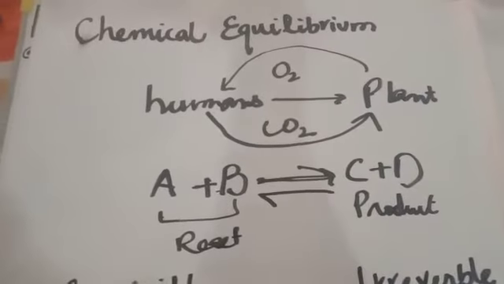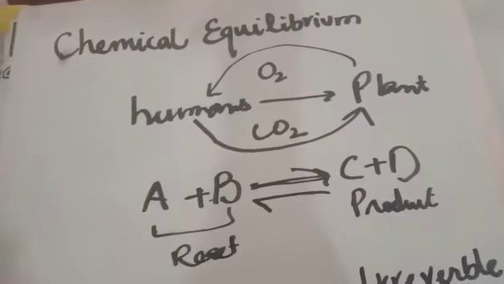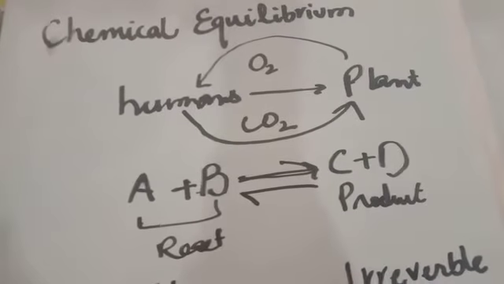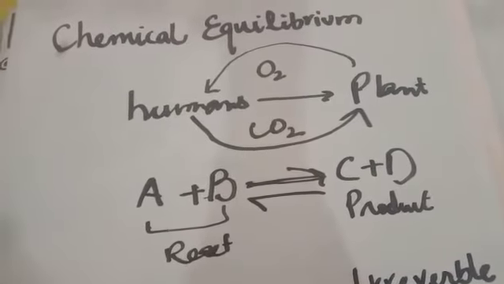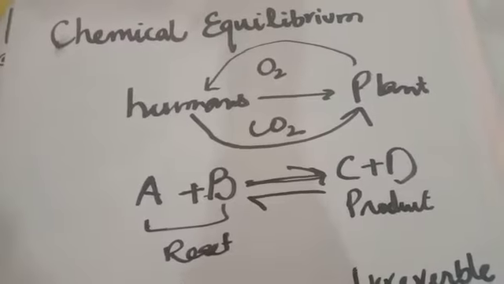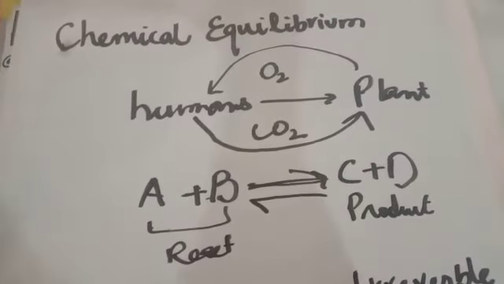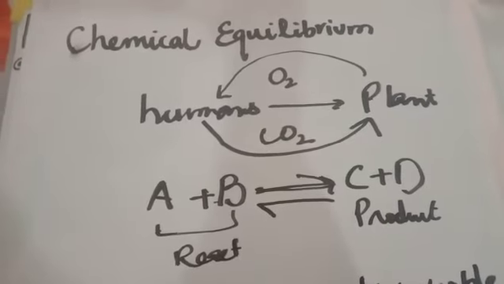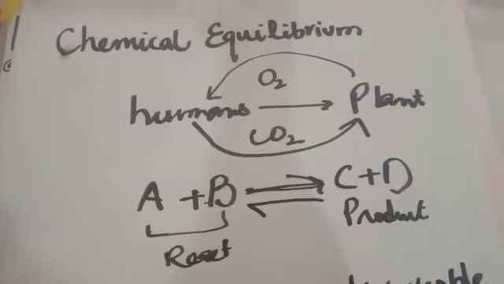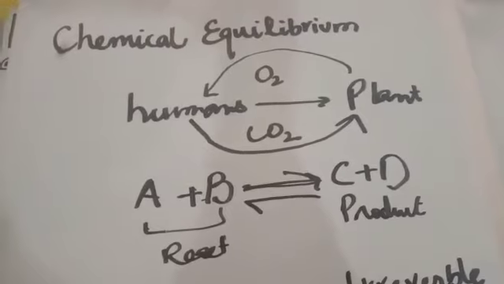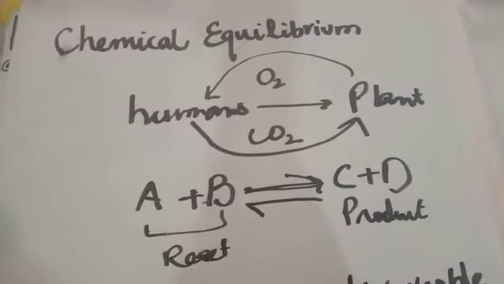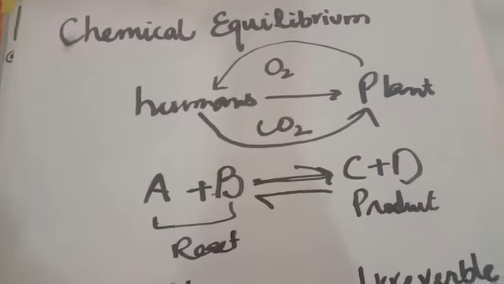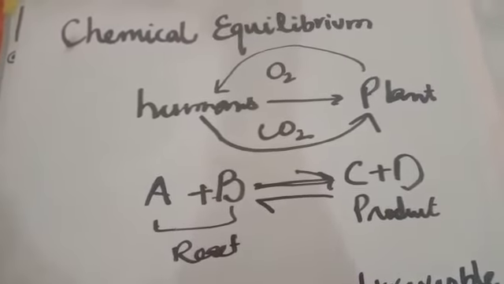Extra oxygen which plants do not use in respiration as well. This oxygen is consumed by humans, and is used for the digestion of food as well as for the breathing process. This is the chemical equilibrium which is established by nature, and which is very important for human life as well as for plants. This dynamic equilibrium is one type of equilibrium that we can see in the environment as a practical example. Now we are going to study chemical reactions.